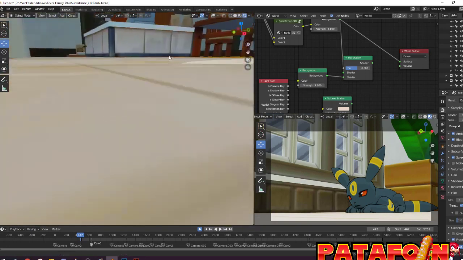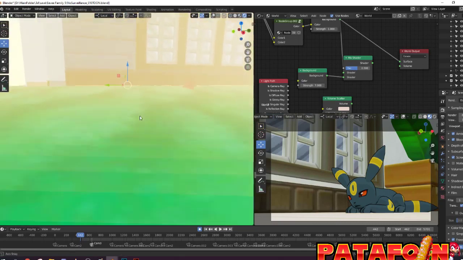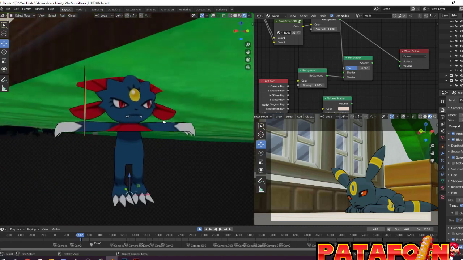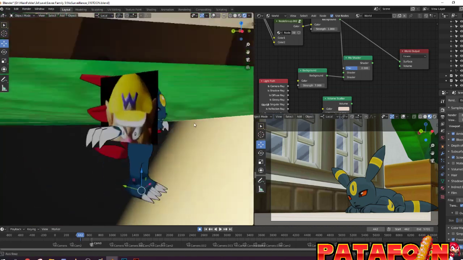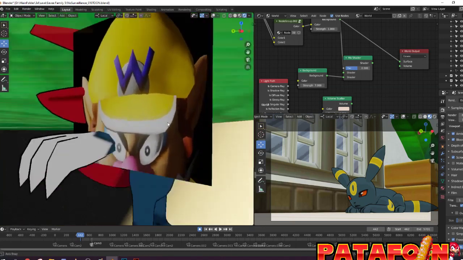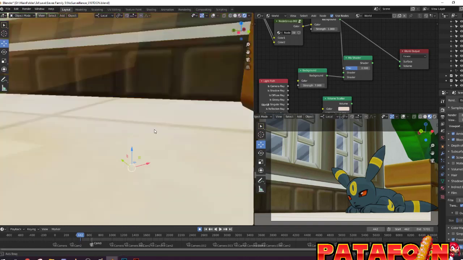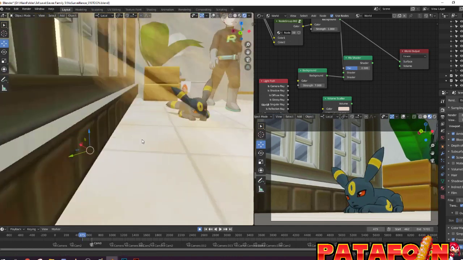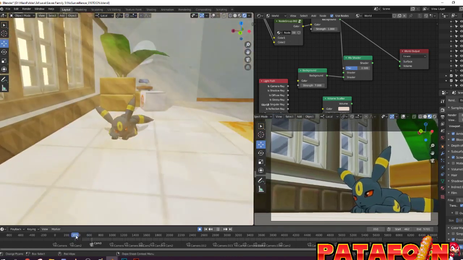You have another one here, it's the Weavile, yep, he's waiting for his turn to show, with a beautiful T-pose and a beautiful pose, waiting to be called. And at the very beginning, you have the trainer.